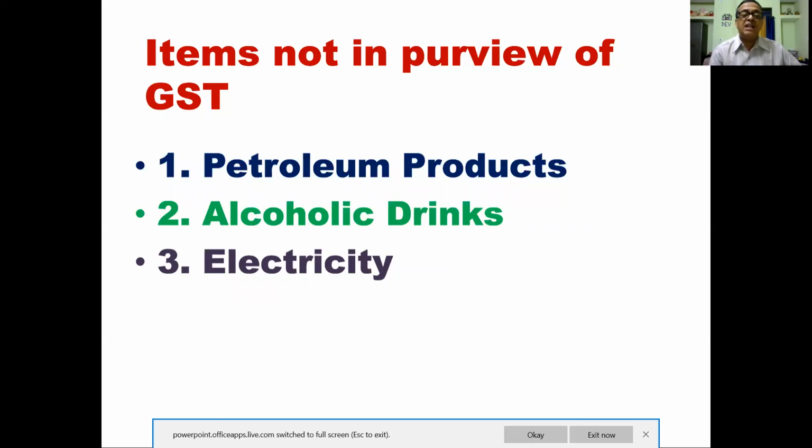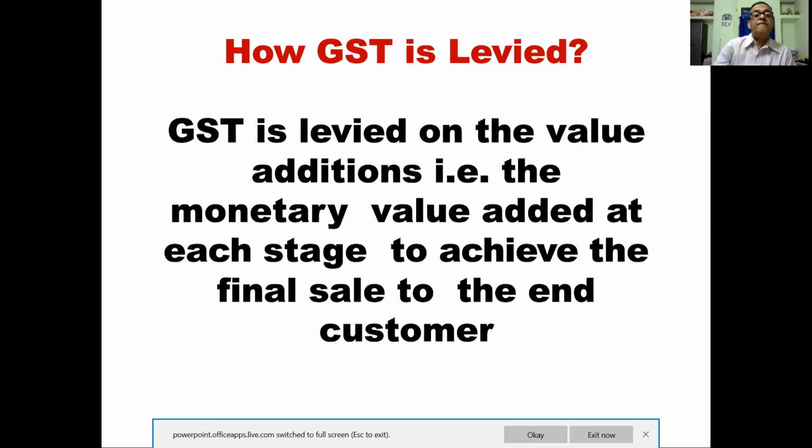Petroleum products, alcoholic drinks, electricity, these are the items which are not in purview of GST, and the tax is more than 28% on these items. So you have to remember. So petroleum product is costly in India because the tax rate is higher.